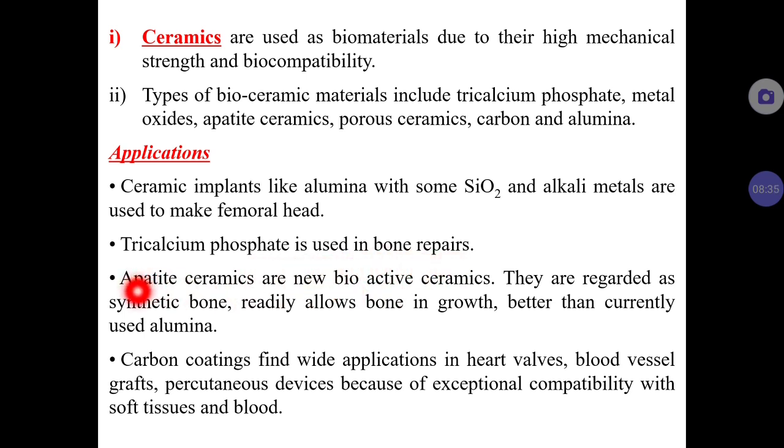And there is a new kind of ceramic material called apatite ceramics, which is a synthetic bone. It is also called a synthetic bone, and it readily helps in growing new bone. If any bone is broken and you use this apatite ceramics, like original bone, bone growth will occur. It is very much better than the currently used alumina.